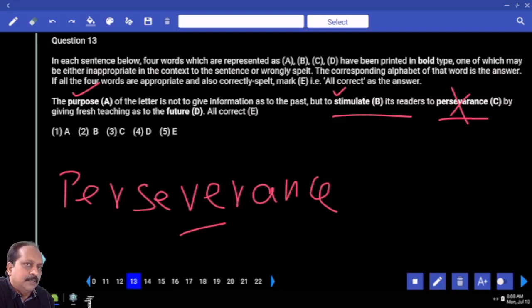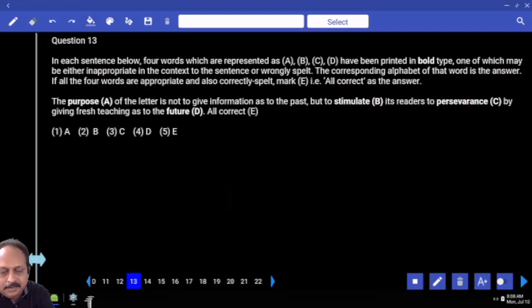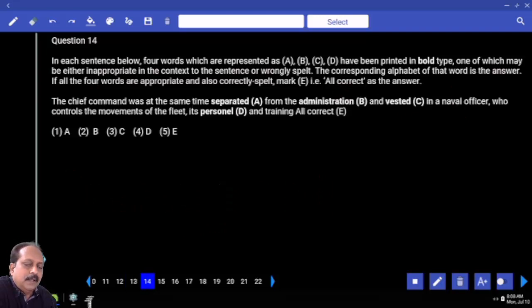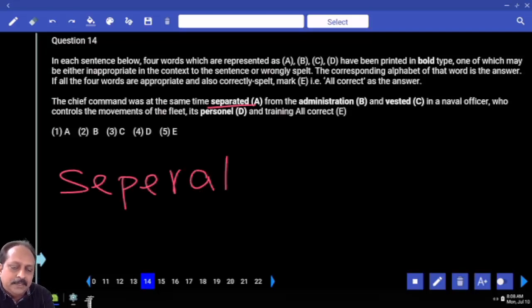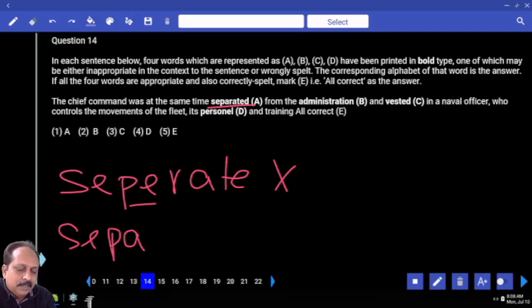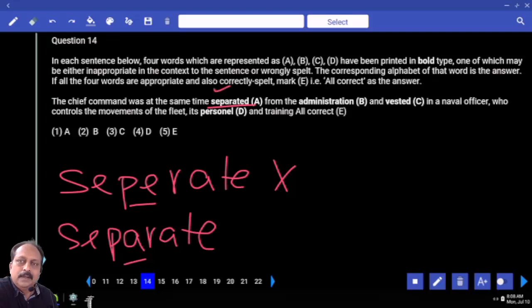Severe, severance, perseverance. Next one, the chief command was at the same time separated. Underline the word separated. A common error, a lot of people write the word separate with T-E, that is not correct. What is the correct spelling? Separate, T-A. So nothing wrong here. Don't think A is not correct. A is perfect, no problem as such.